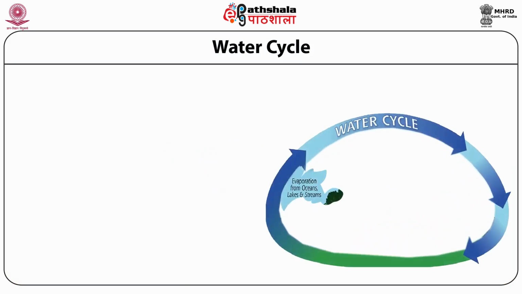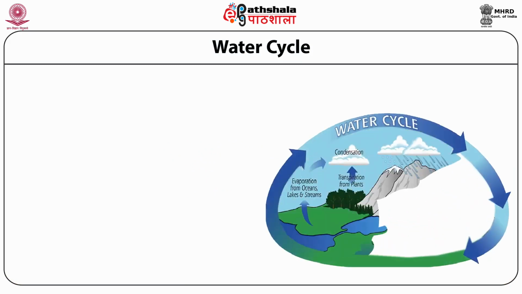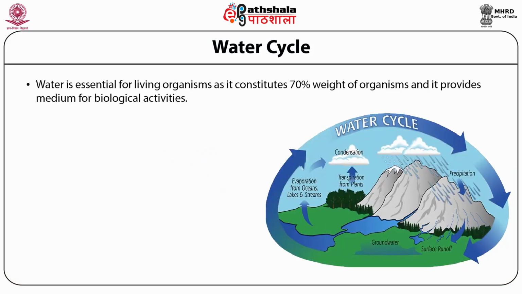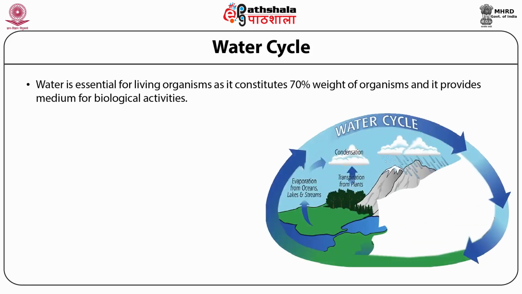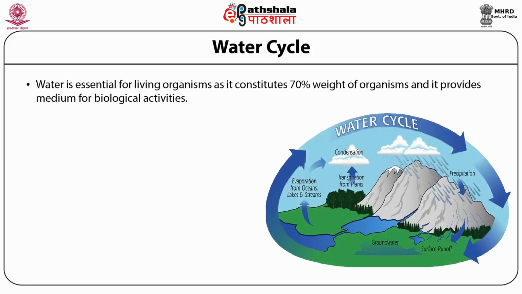Water cycle or hydrological cycle. Water is essential for living organisms as it constitutes 70% of the weight of organisms, and it provides a medium for biological activities.